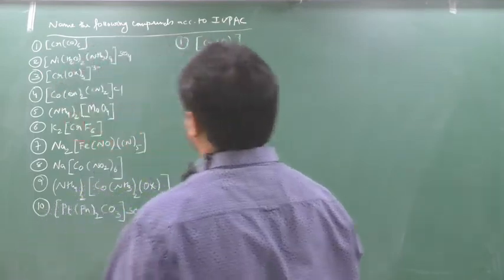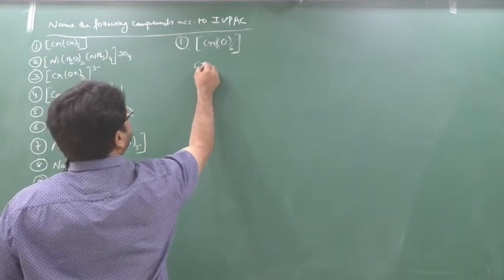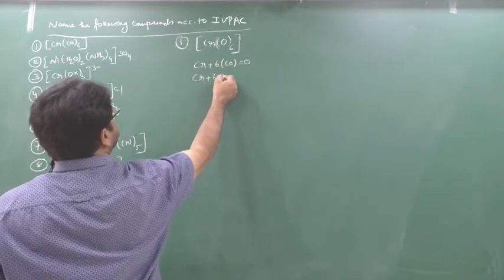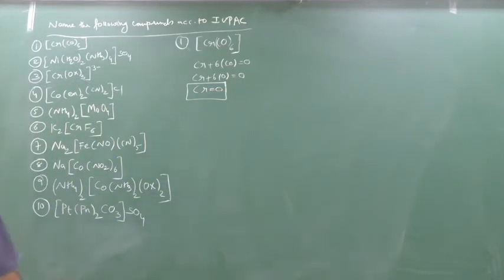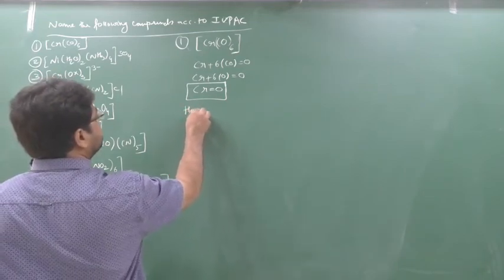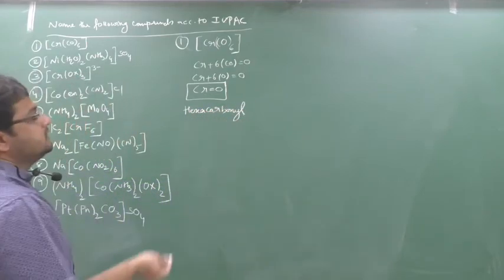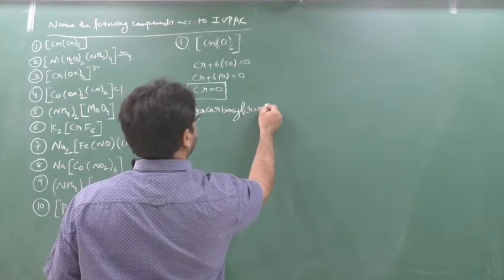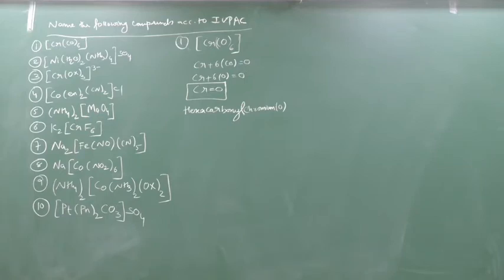[Cr(CO)6]. Okay. So neutral ligand, no? This is a neutral complex. So Cr plus 6 into CO equal to 0. So Cr, carbonyl means 0 oxidation state, 0 because neutral ligand, Cr equal to 0. So Cr will come as 0. What is the name? Hexacarbonyl. It's a neutral complex, means the name of the metal is as it is, chromium. What is the oxidation number of chromium here? 0. Chromium(0). This will be the name.